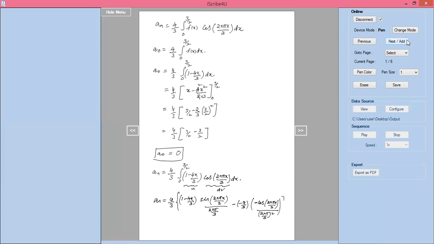Limits 0 to 3 by 2. Next, if I differentiate, this minus 4 by 3 will become 0. That's the way I stop the process here. Now I can simplify this and write it.